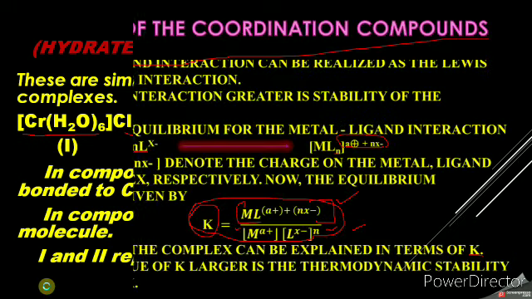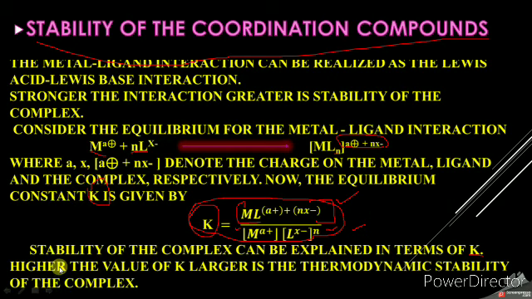Next one is the stability of coordination compounds. The stability of coordination compounds can be judged by knowing their stability constant K. The stability is governed by metal-ligand interaction, and that interaction is called Lewis acid-base interaction. Here the metal acts as a lone pair acceptor, so it is a Lewis acid.